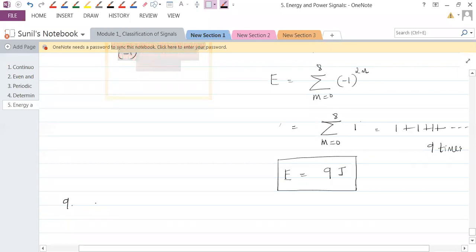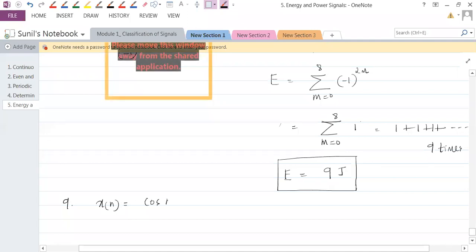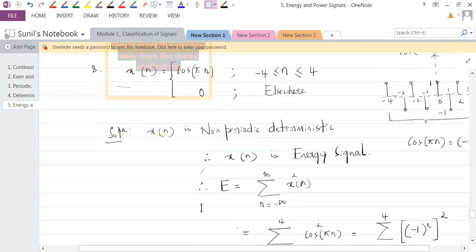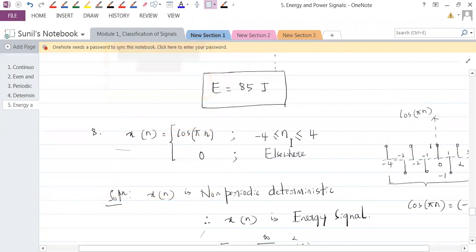We now have x of n given as cos pi n only. It's cos pi n only, and see the range of this cos pi n. It is this and 0 elsewhere. So can you tell me what is the difference between this signal and this signal? The range is the difference.